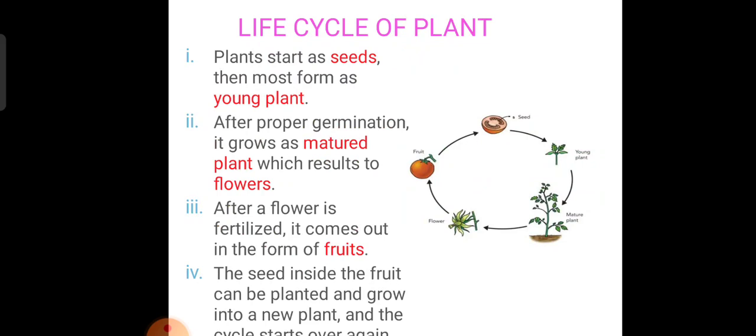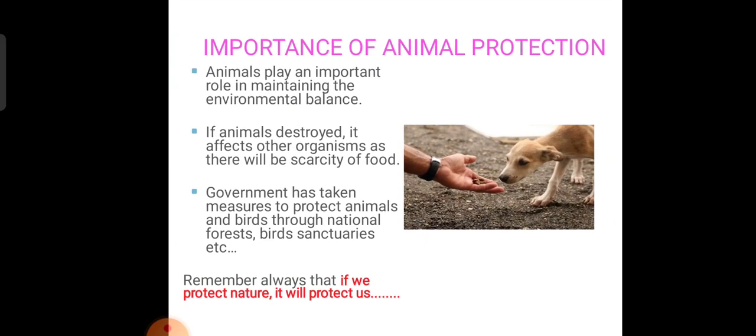Seeds coming, then plants and mature plants. From the flower it gives fruit. Again from the fruit there are seeds.